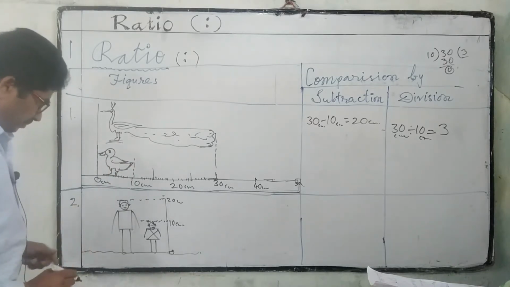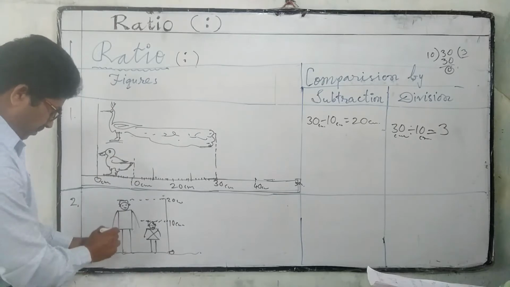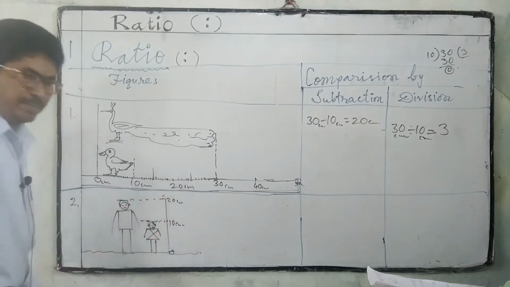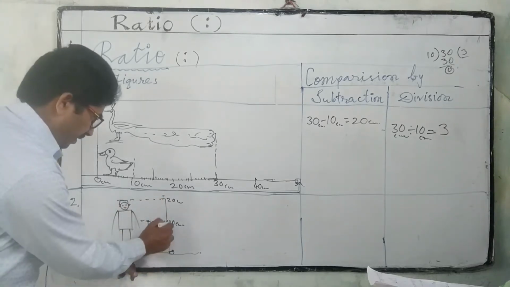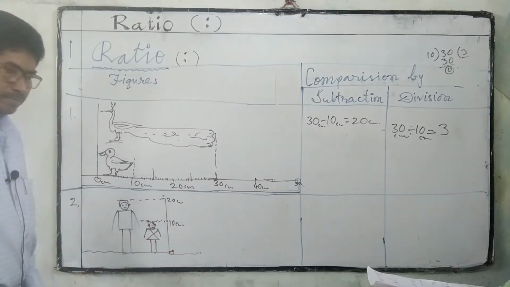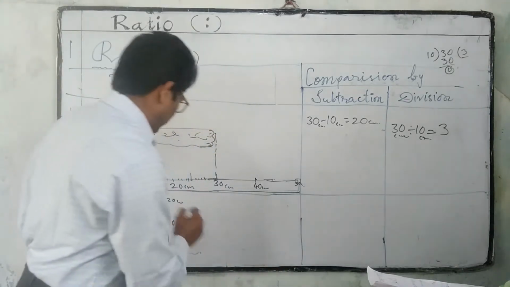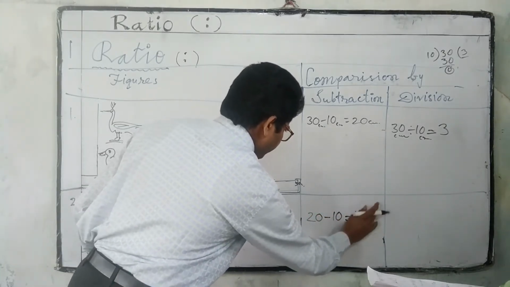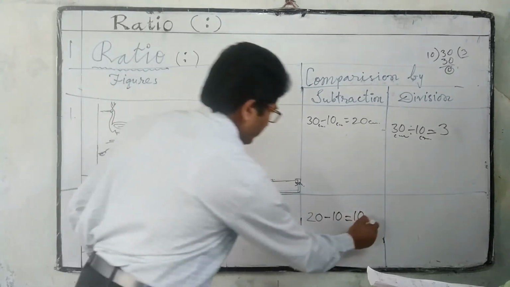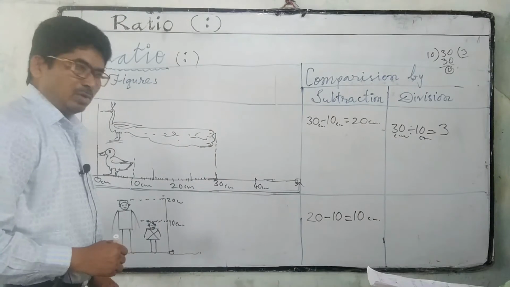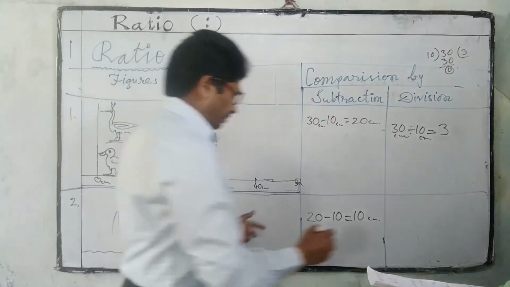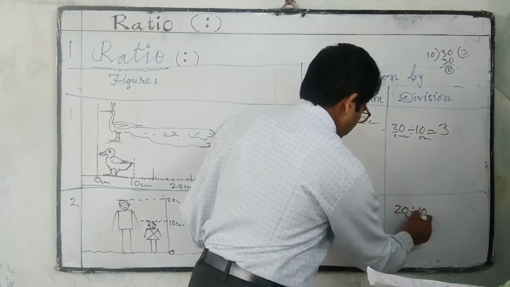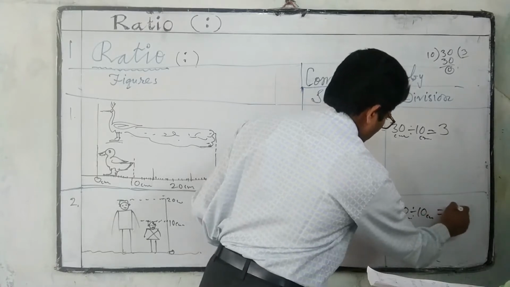Next, in the second example, the height of one man is 20 centimeters and the height of a woman is 10 centimeters. The difference of heights is 20 minus 10, which is equal to 10 centimeters. And division: 20 centimeters divided by 10 centimeters is equal to 2, since 10 twos are 20.